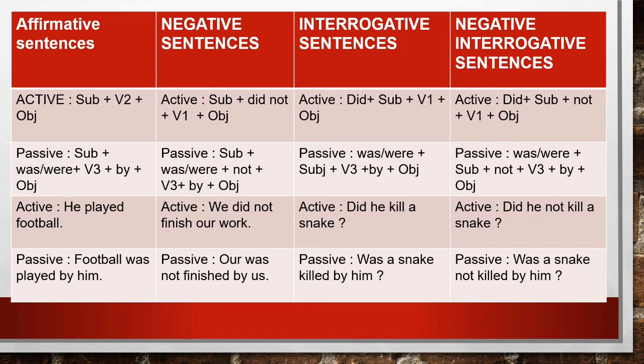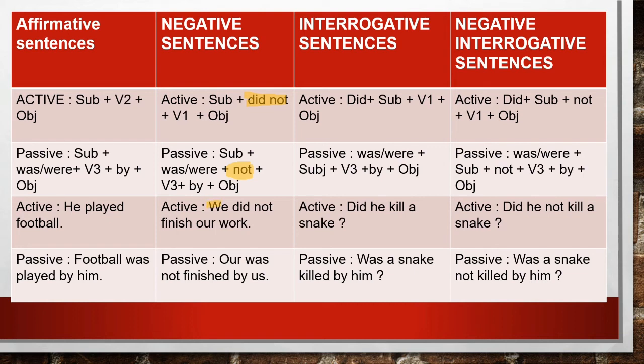Next one is negative sentences. Same rule as in affirmative, but you have to add did not here. And in passive, you have to add not. Clear?